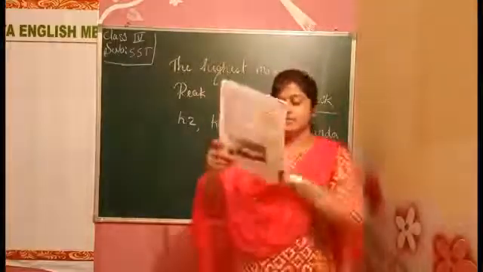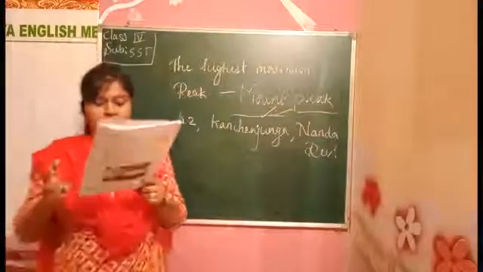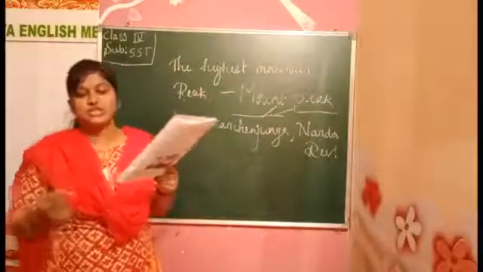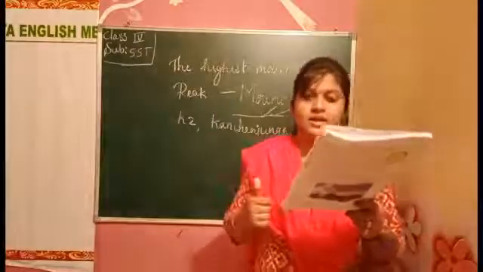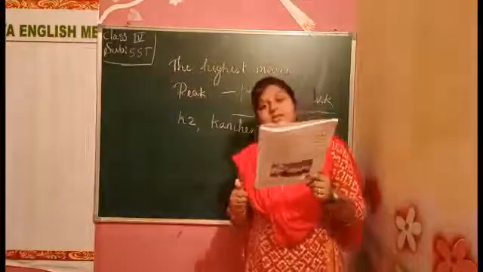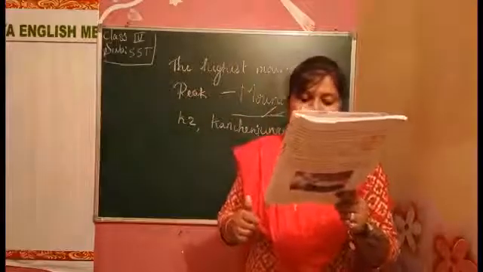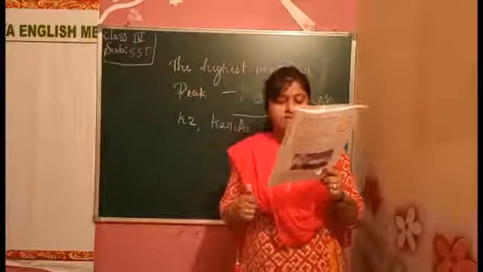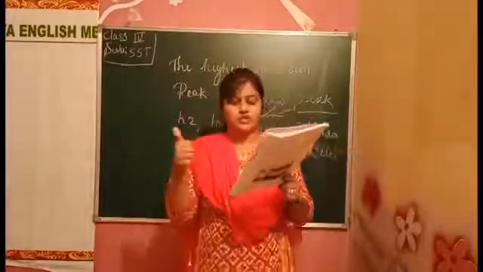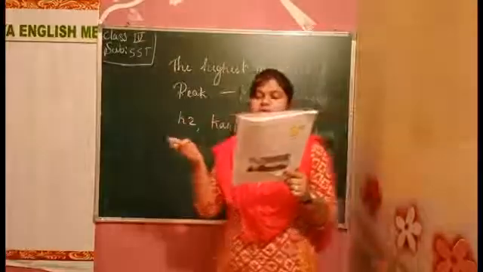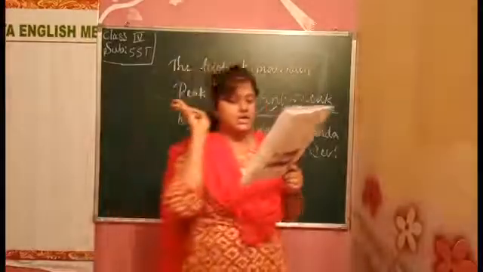The Himalayan ranges. The Himalayas have 3 ranges running parallel to each other. They are, first, Himadri or the Greater Himalayas, Himachal or the Middle Himalayas, and the Shivalik Himalayas or the Outer Himalayas. We have 3 parts in our Himalayas. First is the Greater Himalaya, Middle Himalaya and the Outer Himalaya. How many ranges do we have? 3 ranges.